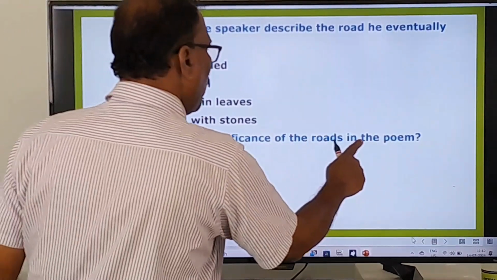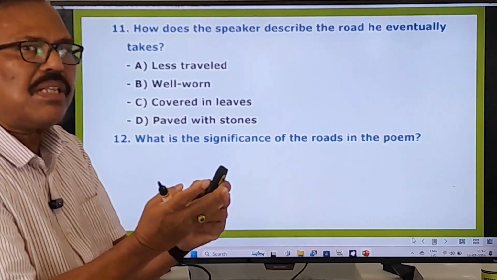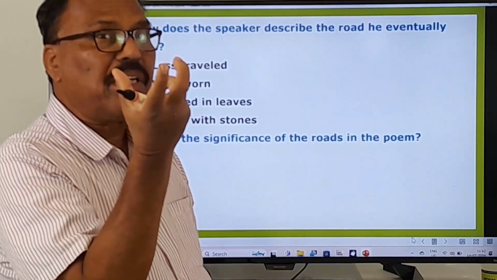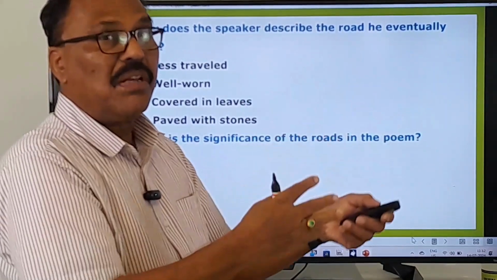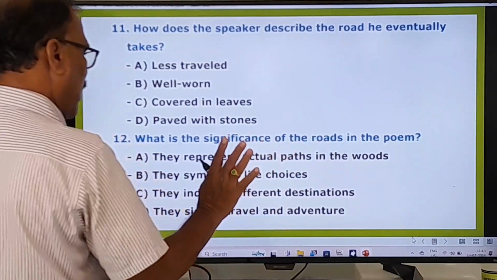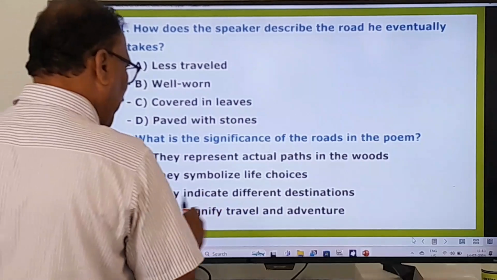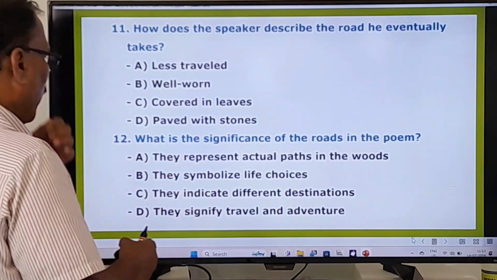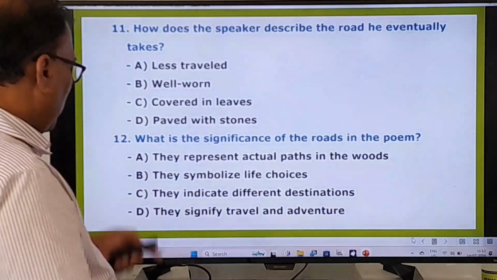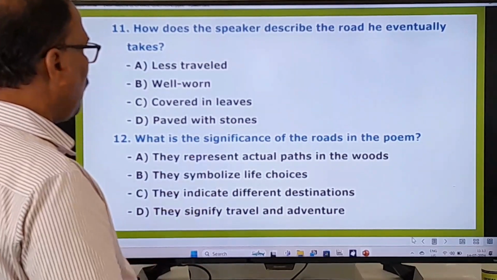What is the significance of the roads in the poem? What is the figurative meaning of the roads in that poem? Roads means actual roads that you know very well. But in the poem, what is the figurative meaning? Literal meaning, you know very well. Roads means roads. Figurative meaning, what is that? Right. So here they represent actual paths in the woods. Okay. They symbolize life's choices. They indicate different destinations. They signify travel and adventure. So what is the correct option? You have to choose from out of these four options given. Okay. And now let's move on to look at other questions.